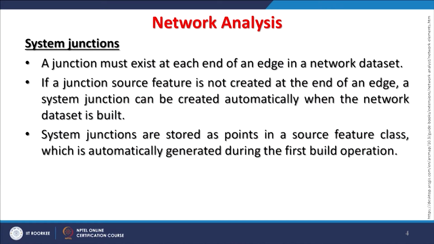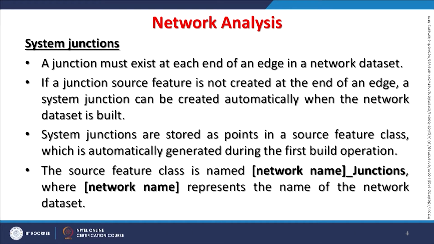System junctions are stored as points in a source feature class, which is automatically generated during the first build operation. Every time you don't have to do it; once a network is ready, only then will optimization or modeling be done.